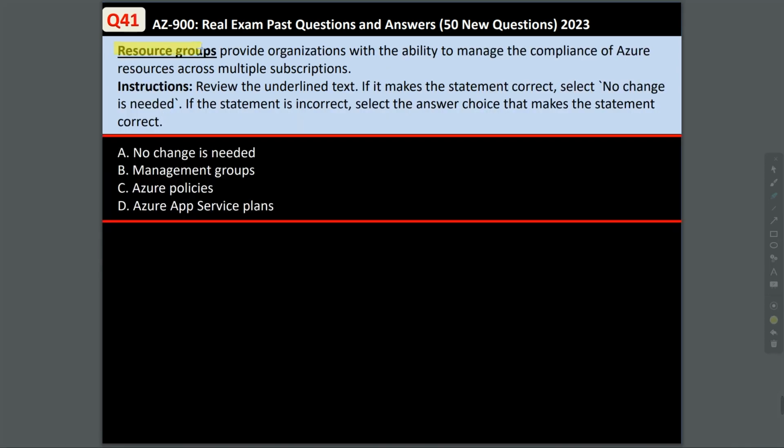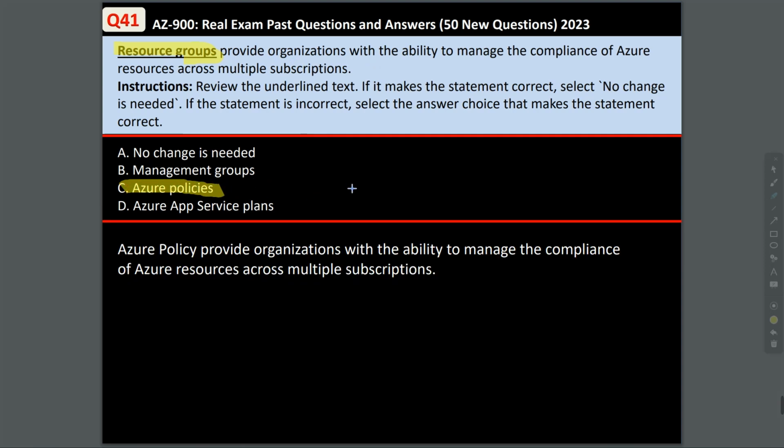Question 41. Resource group provides organizations with the ability to manage the compliance of Azure resources across multiple subscriptions. Now, you have to review the underlined line. If it makes the statement correct, select no changes needed. If the statement is incorrect, select the answer choice that makes the statement correct. This is the statement: resource groups provides organizations with the ability to manage the compliance of Azure resources across multiple subscriptions. Is this statement correct? Well, no. And what makes this statement correct is Azure Policy. Azure Policy provides organizations with the ability to manage the compliance of Azure resources across multiple subscriptions. So option C is correct.